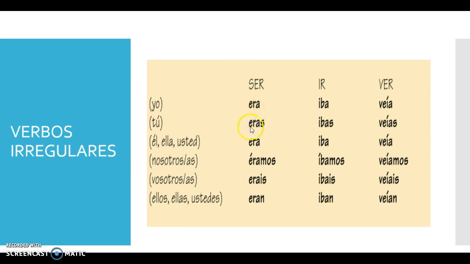So ser: era, eras, era, éramos, erais, eran. Ir: yo iba, tú ibas, él iba, nosotros íbamos, vosotros ibais, ellos iban. Ver: veía, veías, él o ella, usted veía, nosotros veíamos, vosotros veíais, ellos veían. ¿Okay?